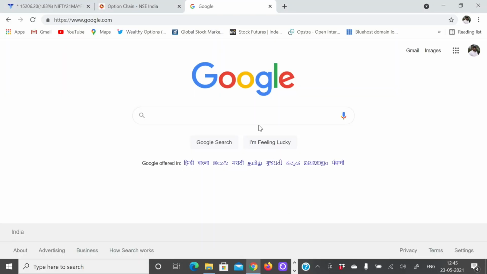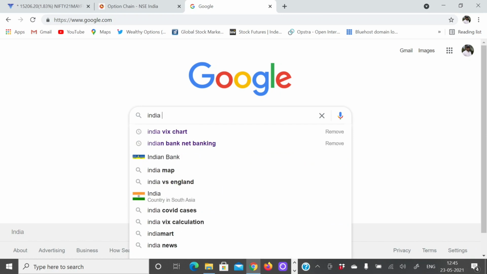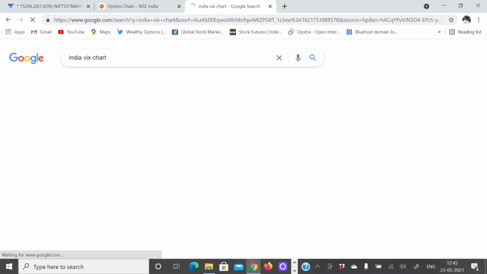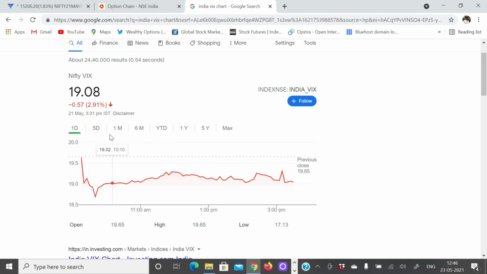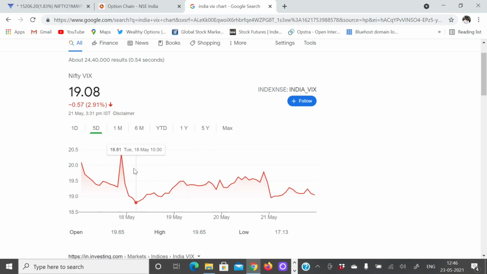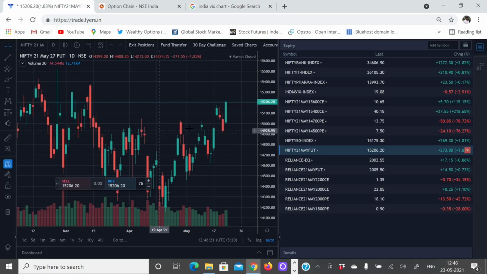Now let's see how you can find out the India VIX value. One way is just to Google for the India VIX chart. You will get a value. You could see currently India VIX is at 19.08. This is where India VIX closed on Friday. This is the 5 days view of how India VIX has been moving. But now let me take you to the chart so that the view will be better.